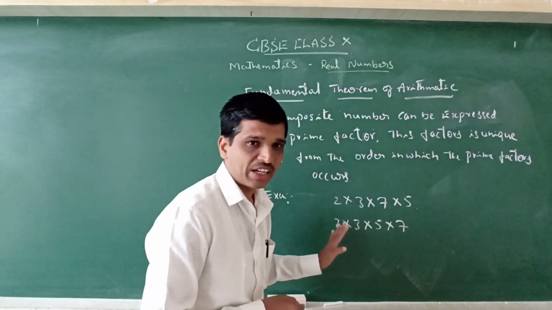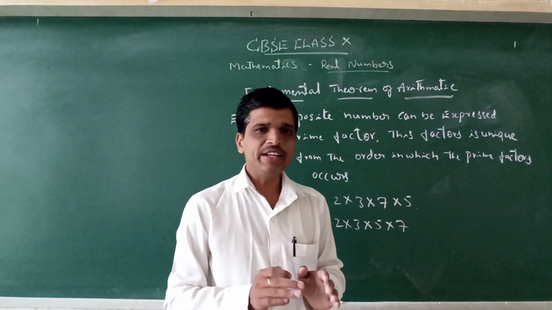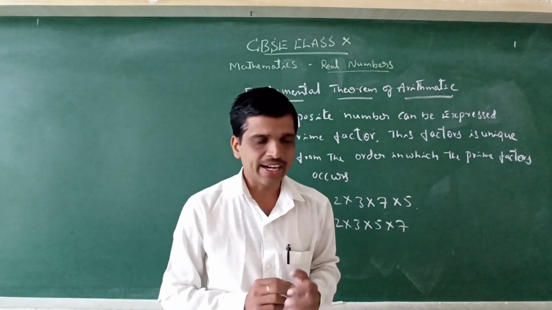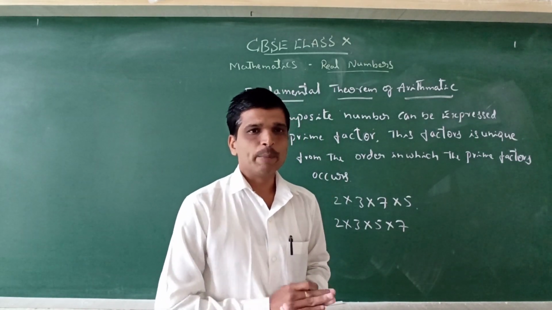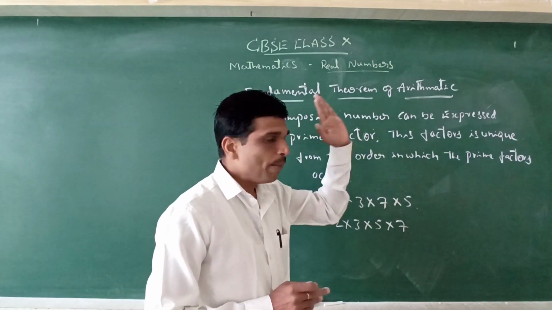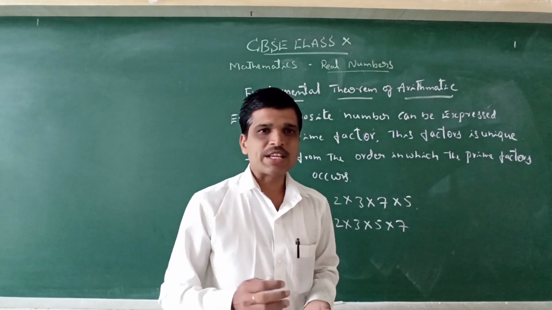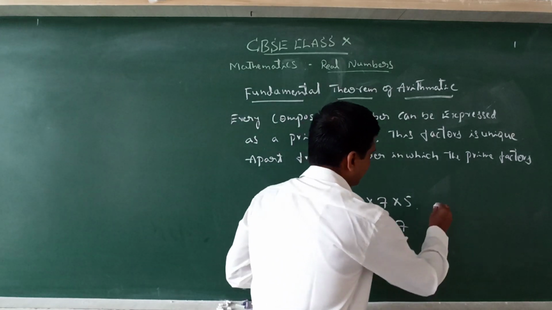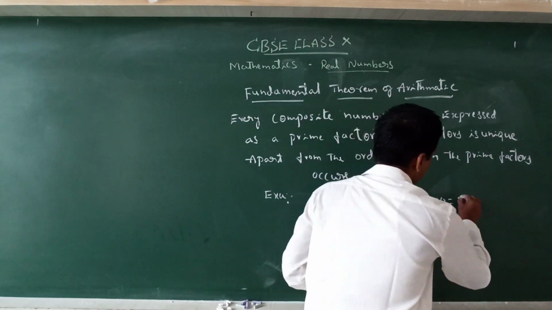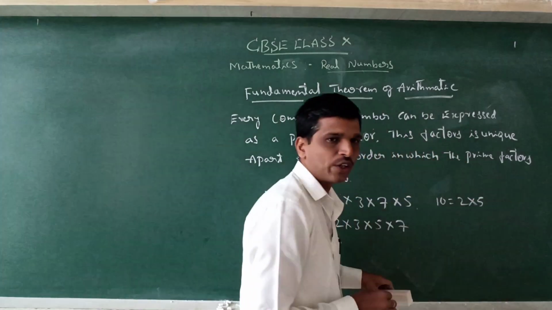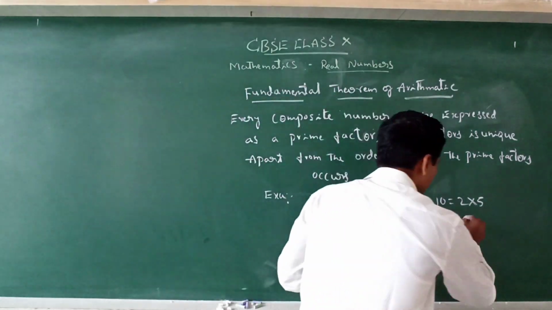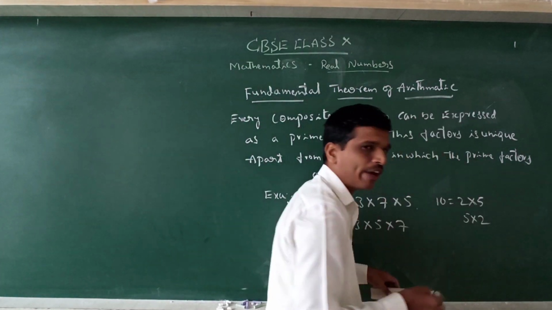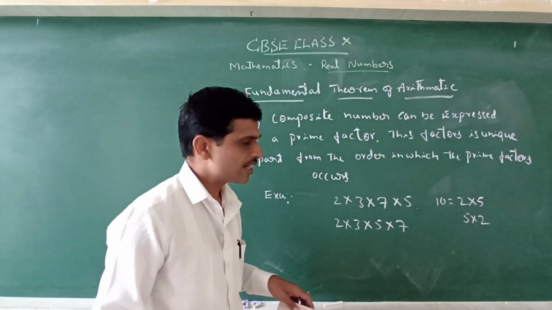We need a unique way. That is why the fundamental theorem says that every composite number can be expressed in a unique way. For example, 10 can be expressed as 2 into 5, otherwise 5 into 2. Only these two ways.